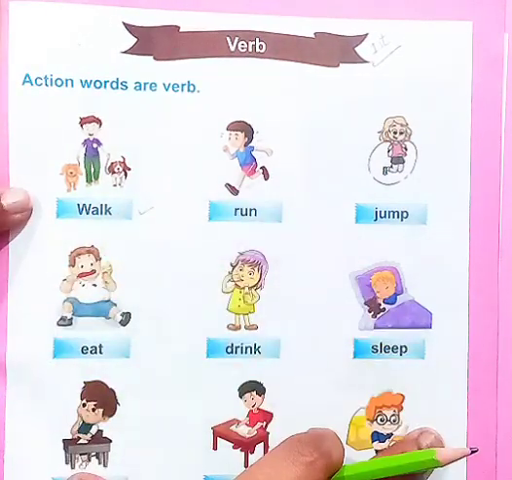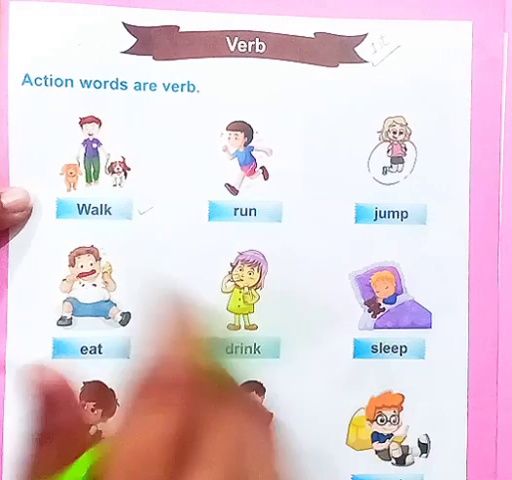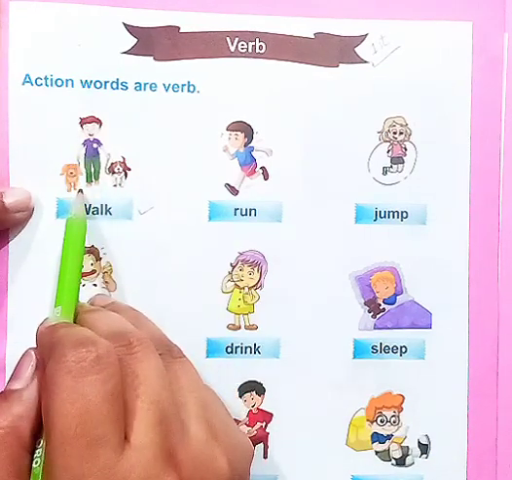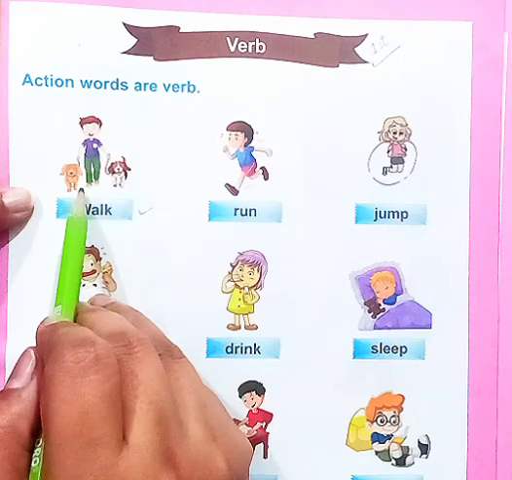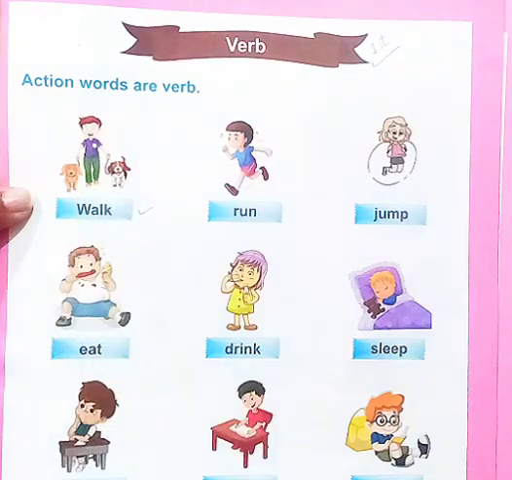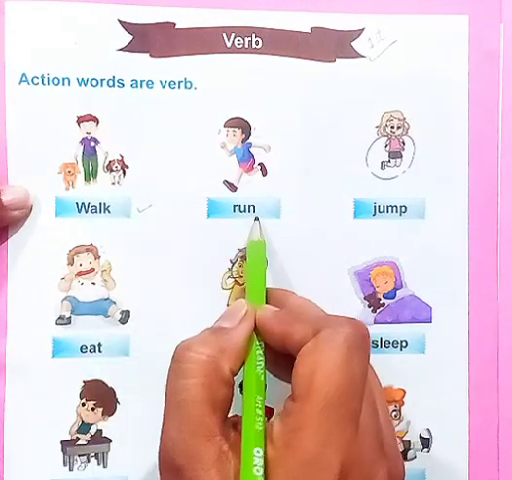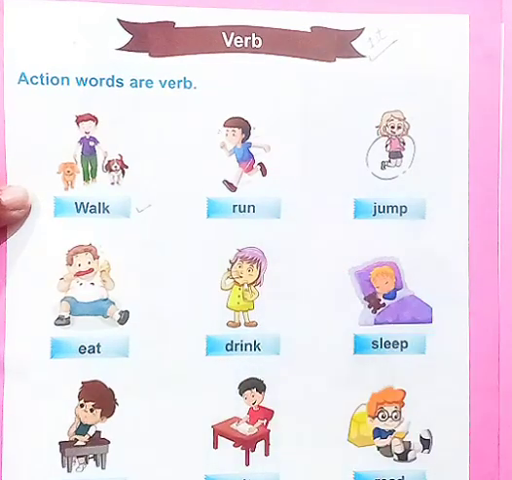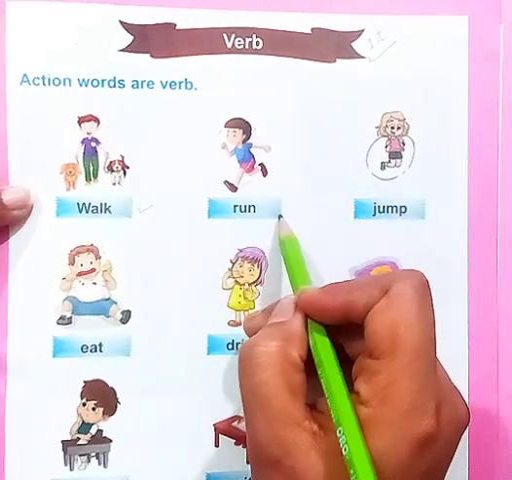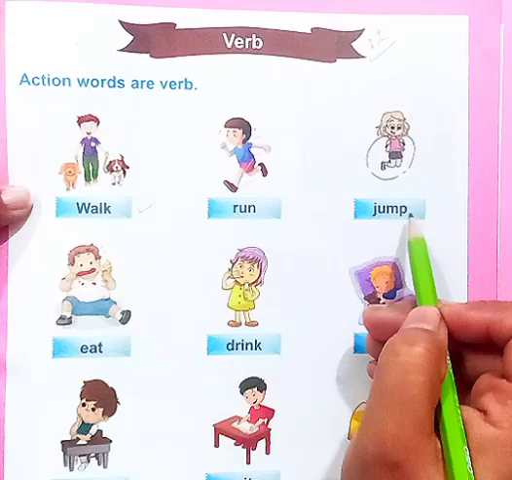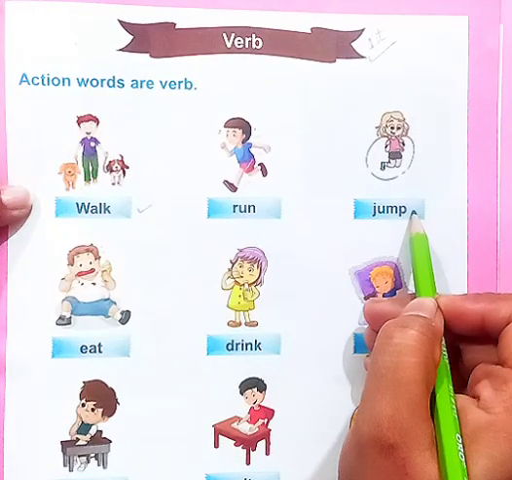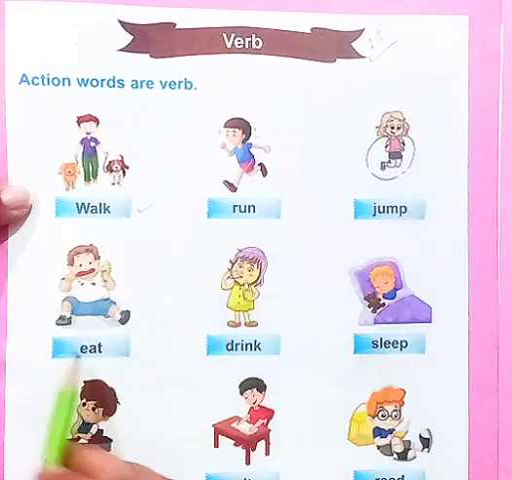Now these are examples of verbs. First one is walk. He is walking. A boy is walking along with his pets, as you can see in this picture. Next one, run. He is running. A boy is running. That is why run is a verb. Jump. Jump is an action verb. It means jump is a verb.